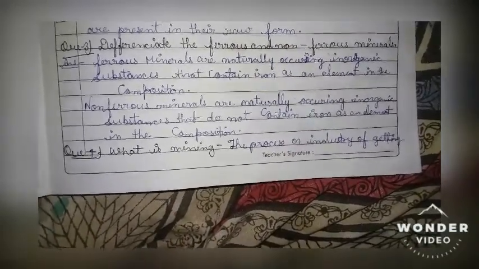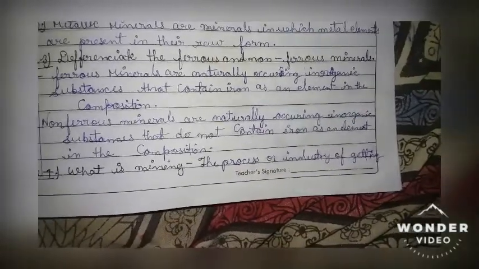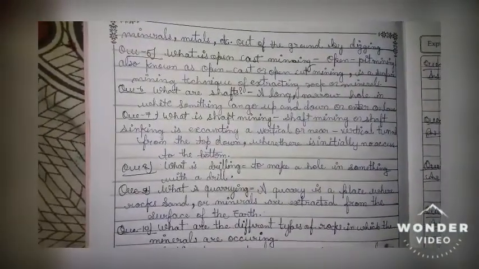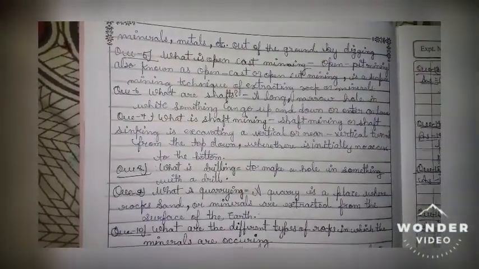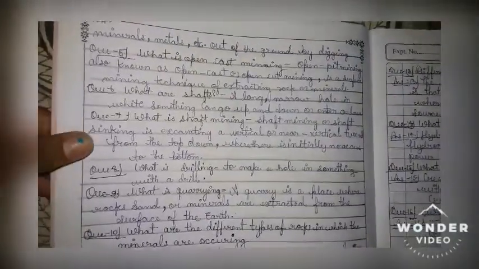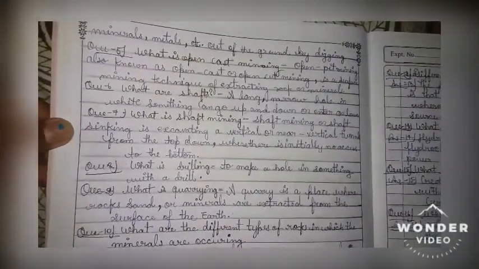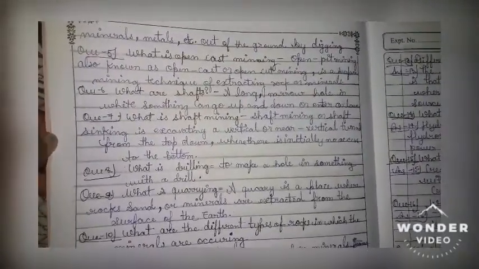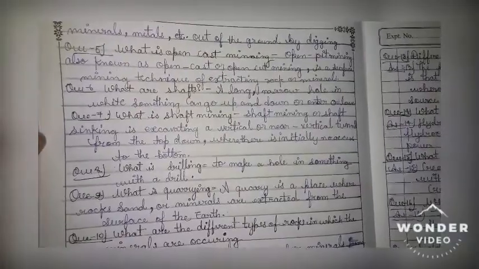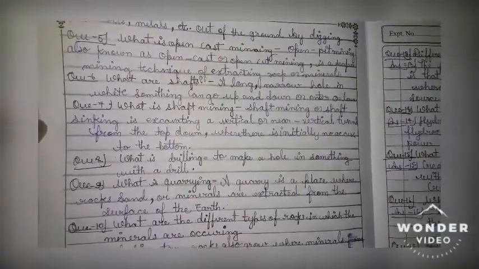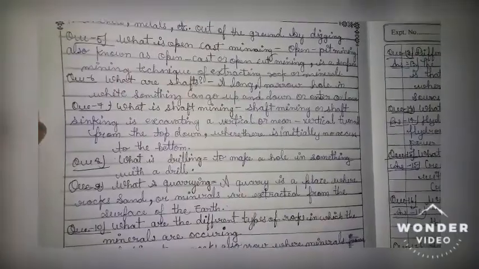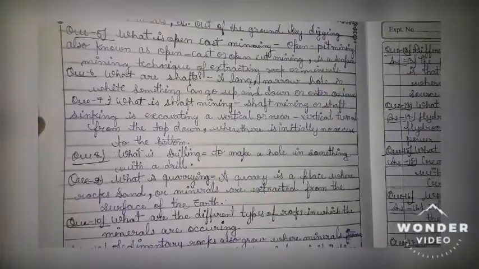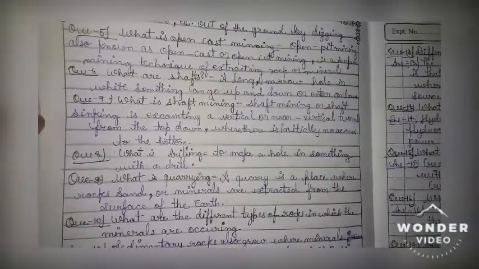Question number 4. What is mining? The process or industry of getting minerals, metal, etc. out of the ground by digging. Question number 5. What is open cast mining? Open pit mining, also known as open cast or open cut mining, is a surface mining technique of extracting rock or minerals. Question number 6. What is a shaft? A long narrow hole in which something can go up and down or enter or leave.